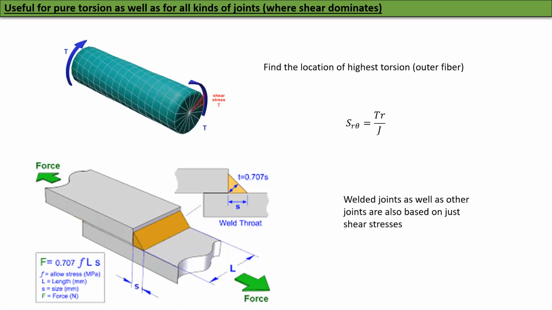For torsion, it turns out that instead of Sxy, it will be called S r theta. I'm sorry, it should be Sx theta, not r theta, because x is the direction of the face and theta is the direction of the force. And so it's again shear stress, and it is Tr over J, just like My over I.